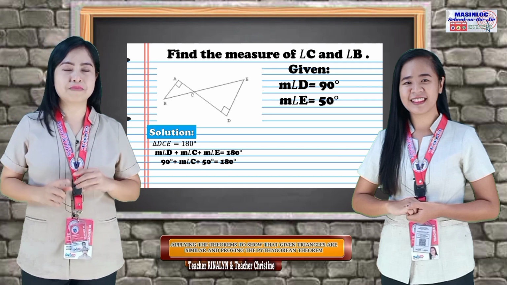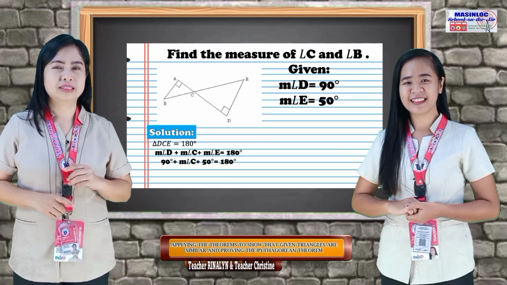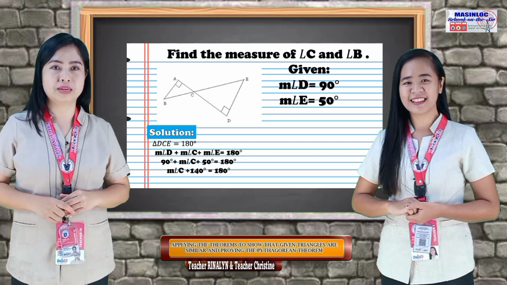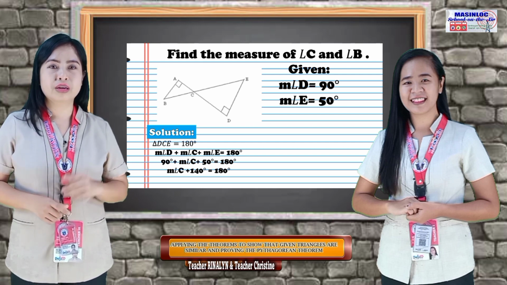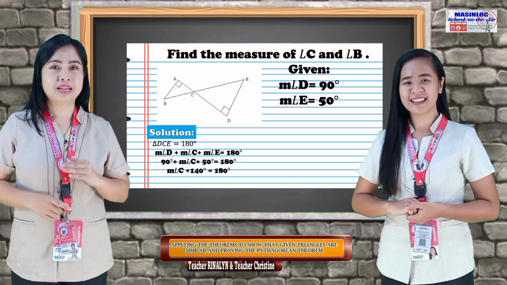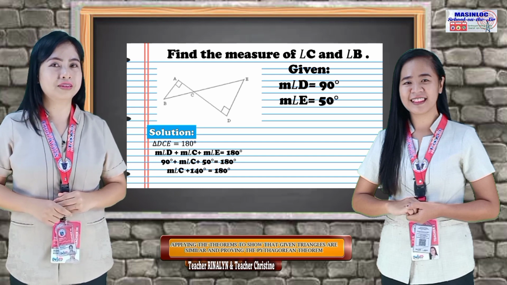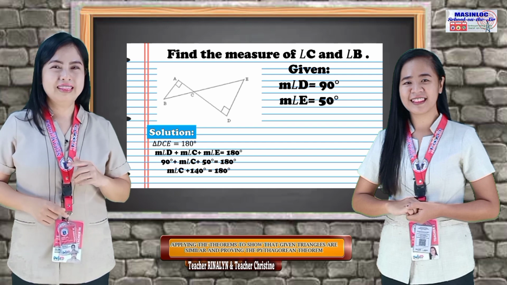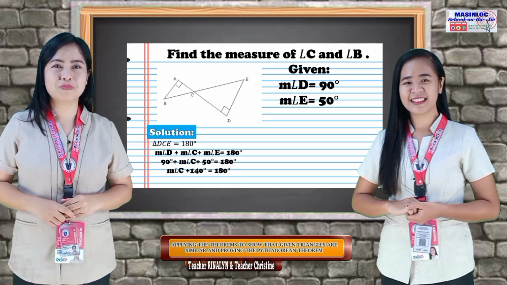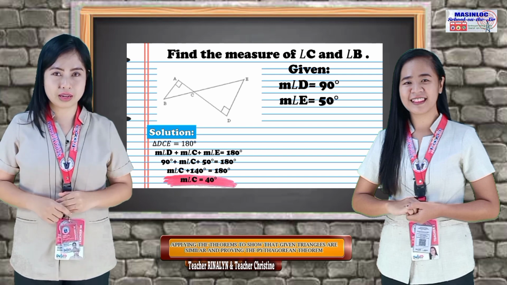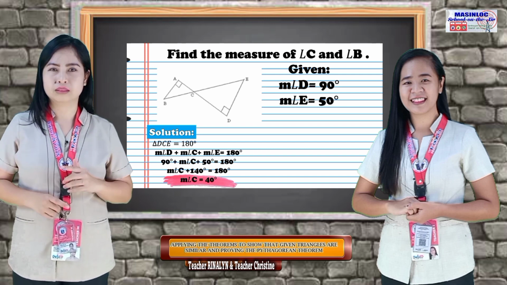Now, let's combine similar terms. 90 plus 50 equals 140. Then, we'll have measure of angle C plus 140 degrees equals 180 degrees. Lastly, using the addition property of equality, we will have measure of angle C equals 40 degrees.